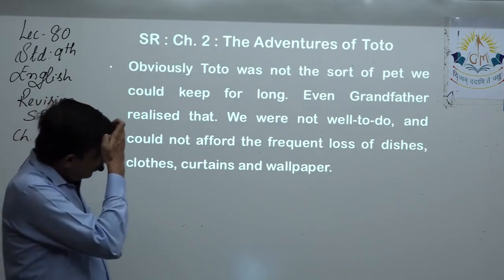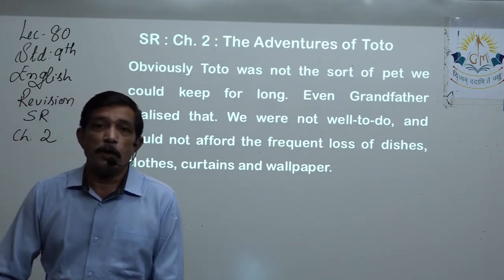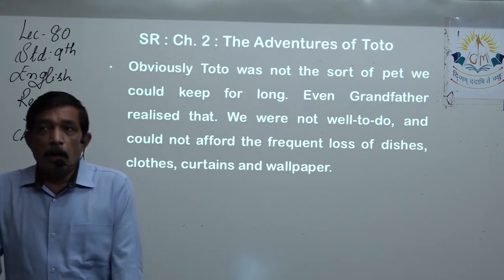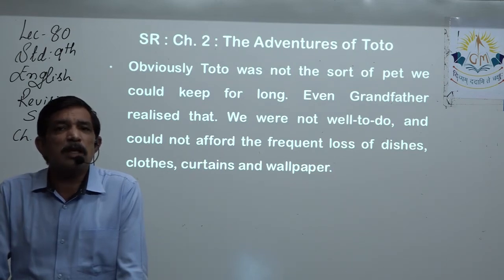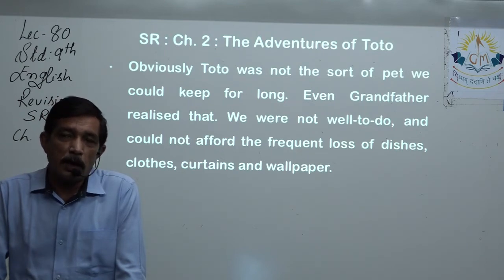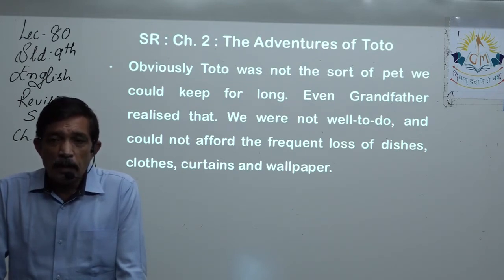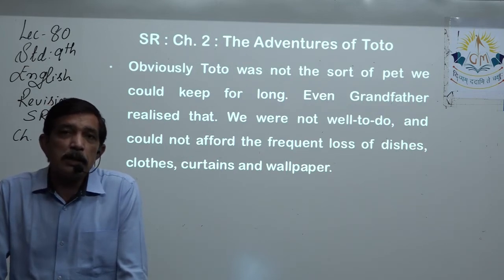Now we come to the last paragraph of the chapter. Here we see that the little monkey is naughty, mischievous. That can be understood because that's the nature of the monkey. But by his mischief and naughtiness, he's causing lots of damage in the house.